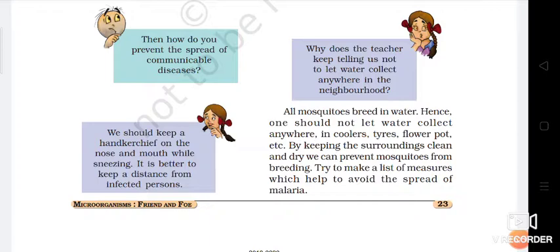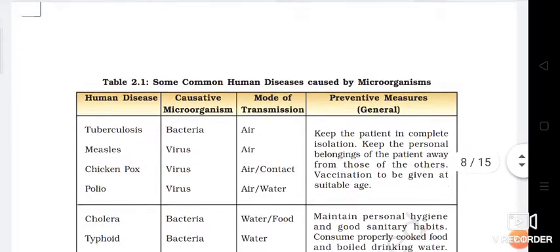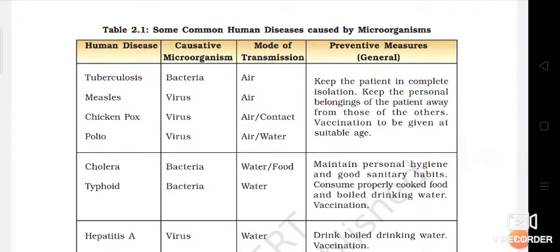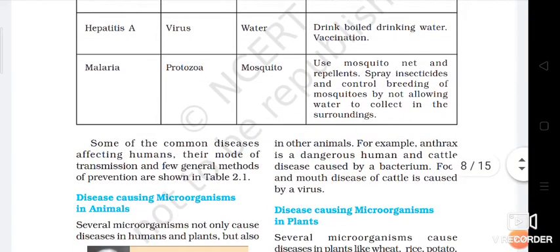During the monsoon season, this is the season where mosquitoes breed very highly. The rate of breeding of mosquitoes is very high. Try to make a list of measures which help to avoid the spread of malaria. In these tables, names of some diseases are given, the microorganisms which are responsible for them, and the mode of transmission, whether air, contact or water. This is given, so you can learn it by yourself.